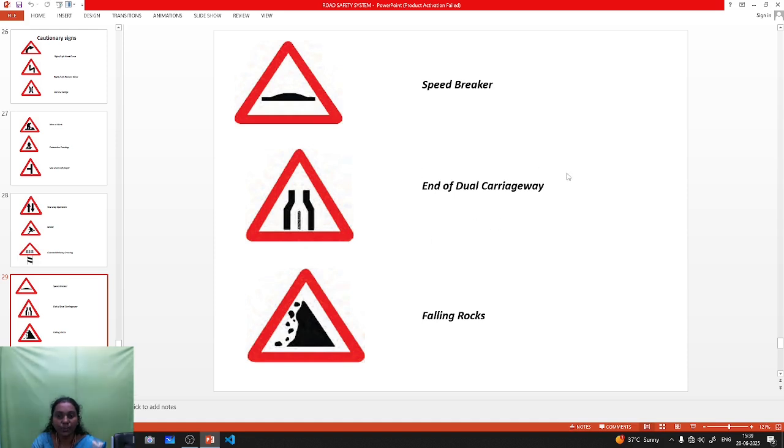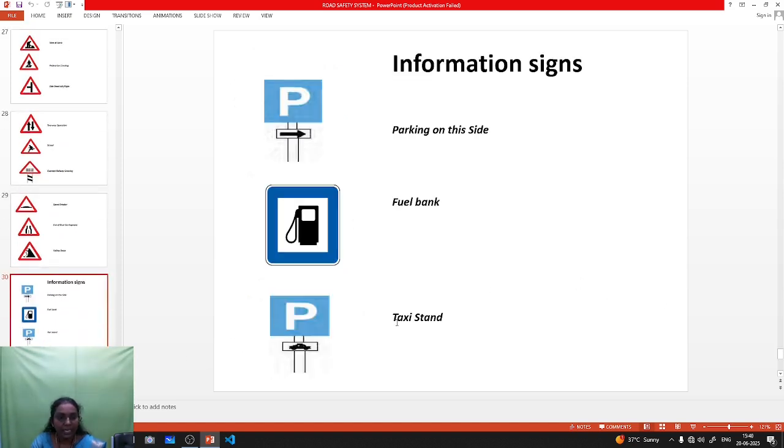Next one is end of dual carriageway. If you have a dual carriageway, a 2-lane way, and your 2-lane way will end into a single lane, this type of signage board will indicate this message. Next one is in some hill areas, the falling of rocks due to heavy rain or some other reasons. The rocks are falling, so this sign will be indicated. Because of the falling rocks, don't go to that position. Don't use this roadway. So this type of sign will be indicated.